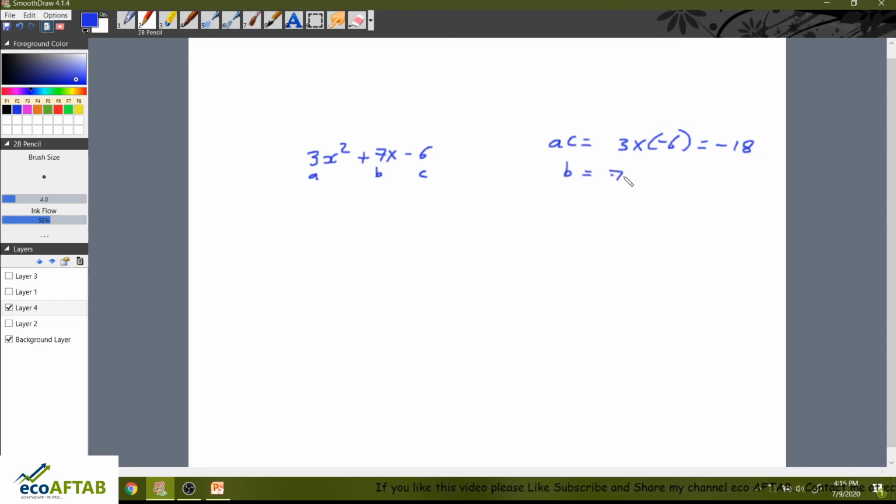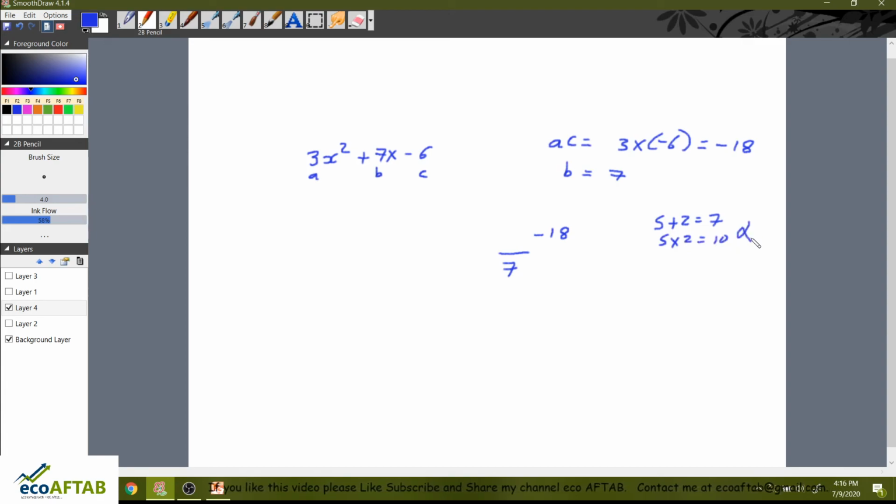So B is 7. So you need to have two numbers where when we multiply those two numbers we should get the answer minus 18, and when you add those two numbers you should get the answer as plus 7, and that is possible with what numbers? So to get 7, I can get 7 by 5 plus 2 is equal to 7, but 5 into 2 is equal to 10.